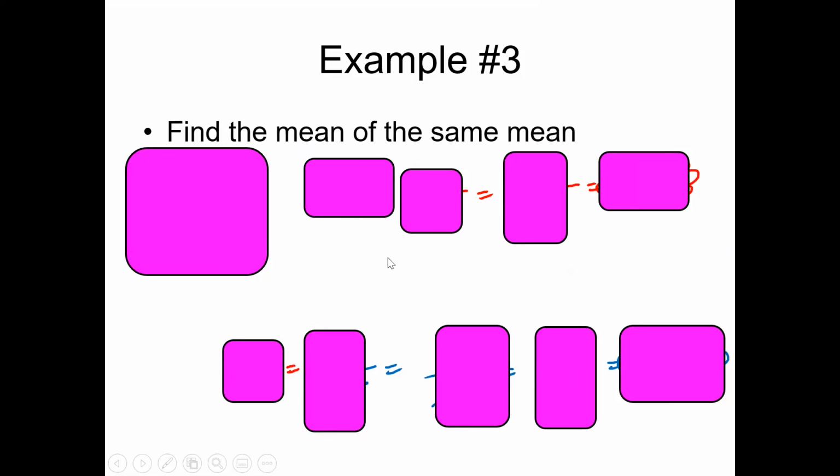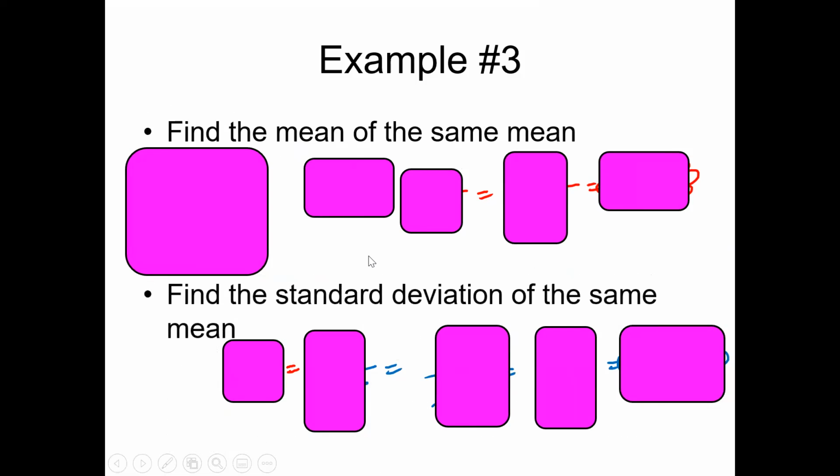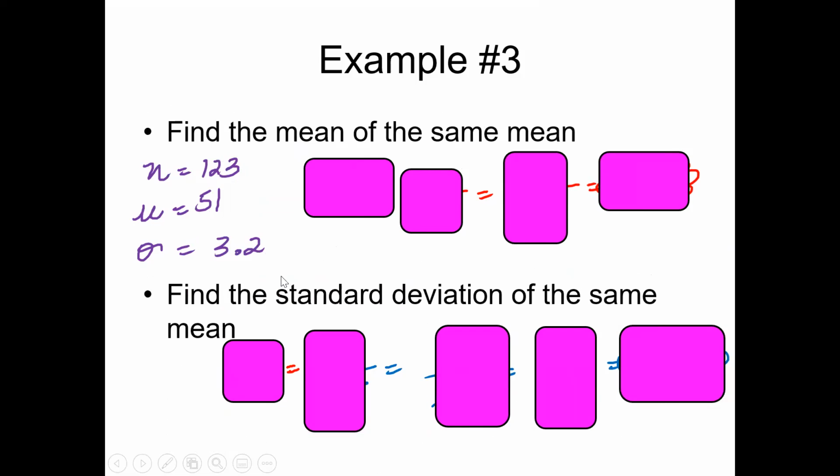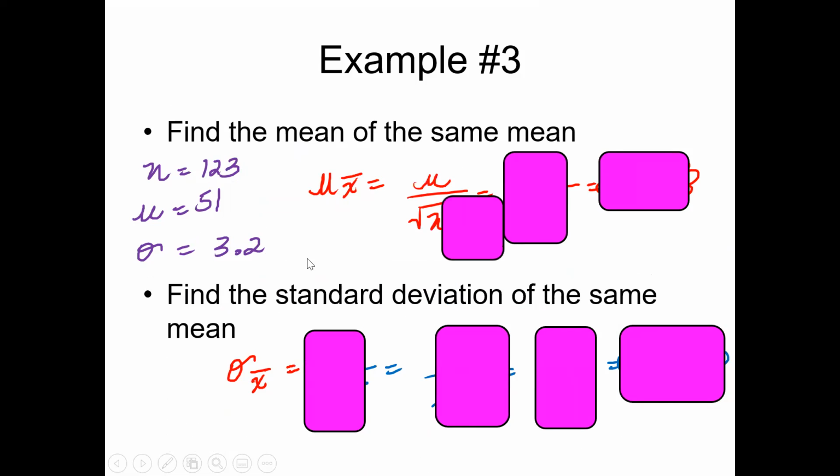All right, example 3. Go ahead and copy this part down on a separate piece of paper. Find the mean of the sample mean. Find the standard deviation of the sample mean. Okay, so this is what's given to you. Now you're going to be using the formula to go ahead and find this. There is your formula for the sample mean. And here's your formula for the sample standard deviation.